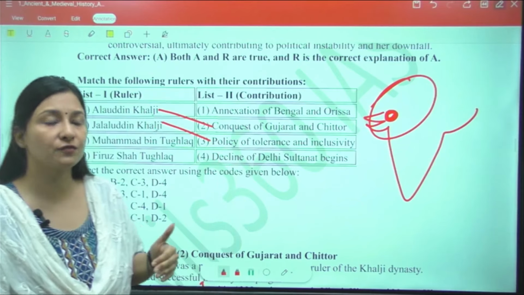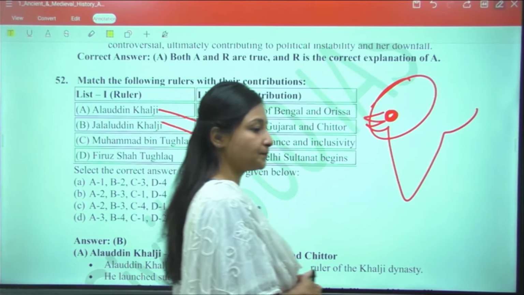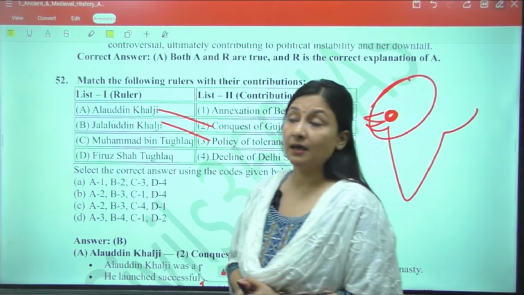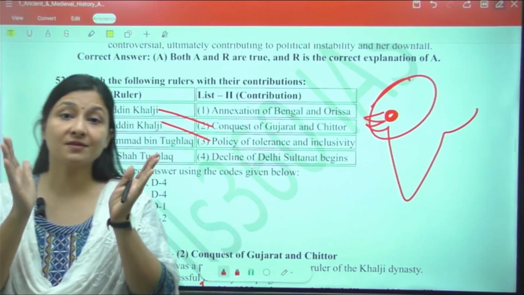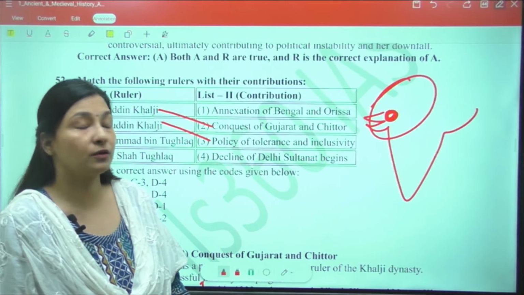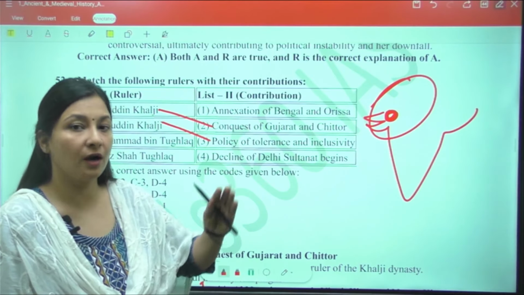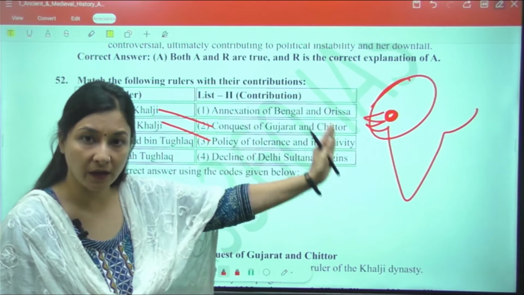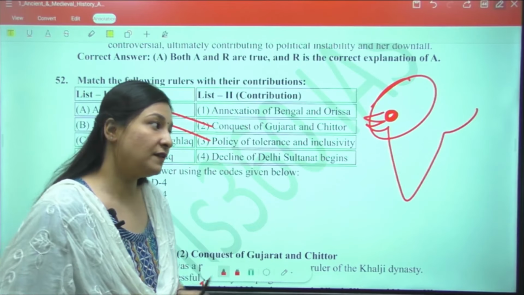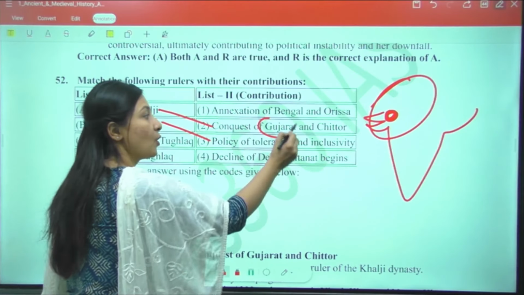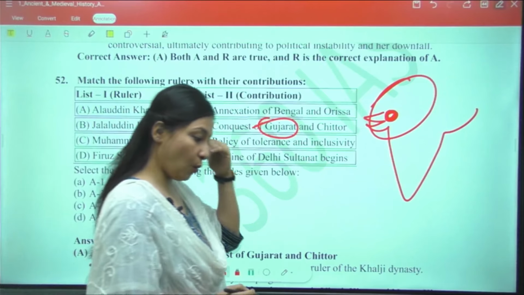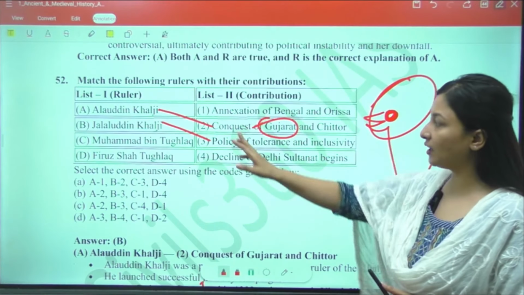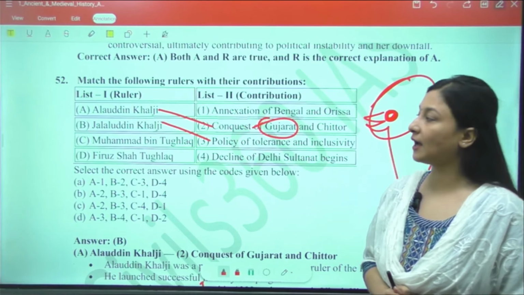Another thing also, that from the western part, it is said that the horses of good quality were brought in, right? That's why when we study the tripartite struggle in ancient India, towards the beginning of medieval India and end of ancient India, we see that it is the Pratiharas on the western part who are having a very good cavalry, right? So definitely western part or the conquest of Gujarat, you will see it in all the chronologies that this had held a lot of importance. So Alauddin Khilji, he had conquest of Gujarat and Chittor.